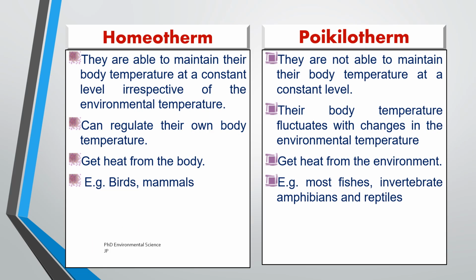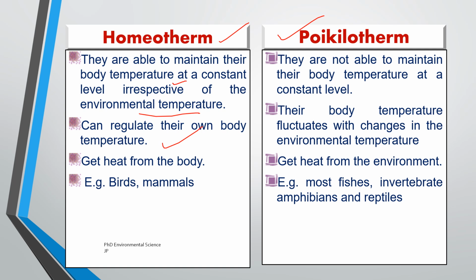Animals are broadly classified into two categories based on how they regulate their body temperature: homeothermic or warm-blooded, and poikilothermic or cold-blooded. So homeotherms, or homeothermic animals, or warm-blooded animals, are able to maintain their body temperature at a relatively constant level regardless of changes in the surrounding environmental temperature. They can regulate their own body temperature through internal physiological mechanisms such as metabolism, shivering, sweating, or adjusting blood flow.